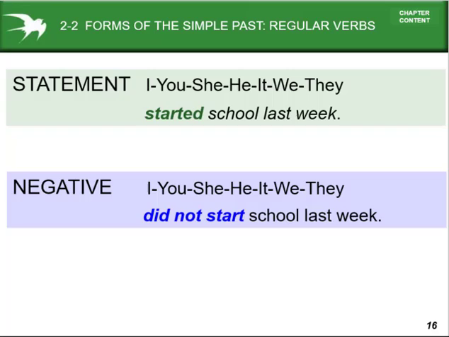She did not start school last week. He did not start school last week. We did not start school last week. They did not start school last week.